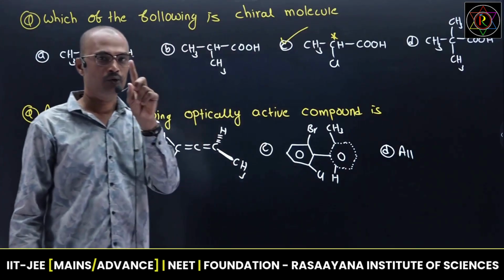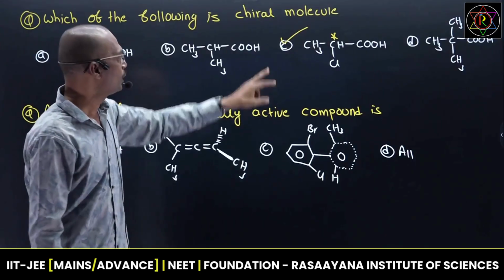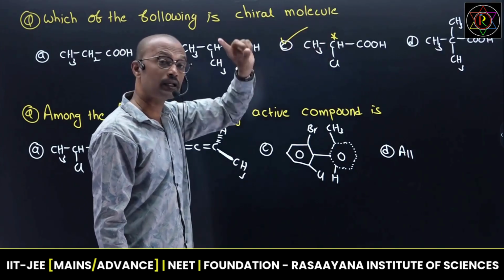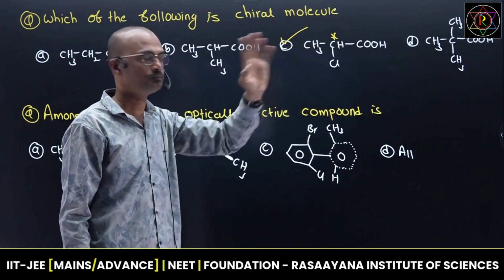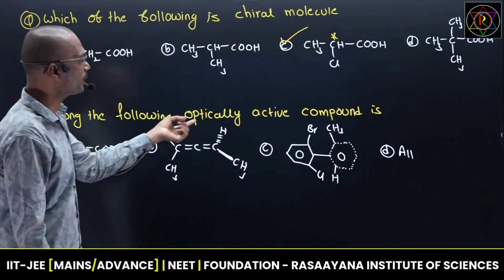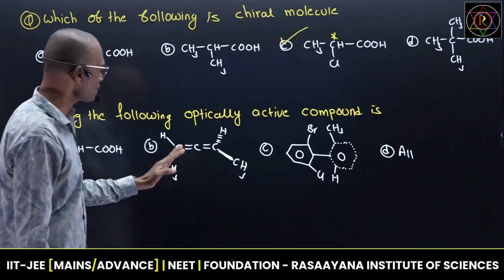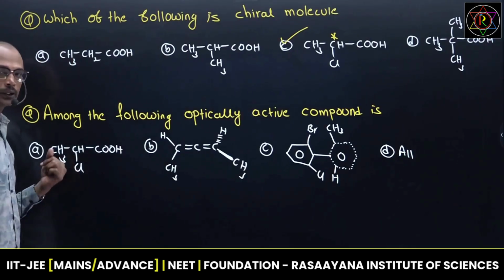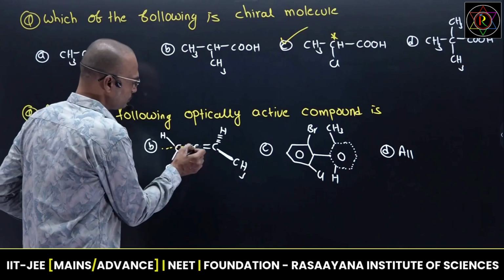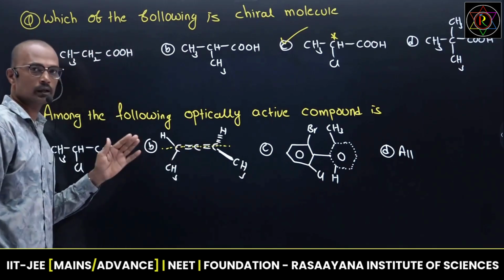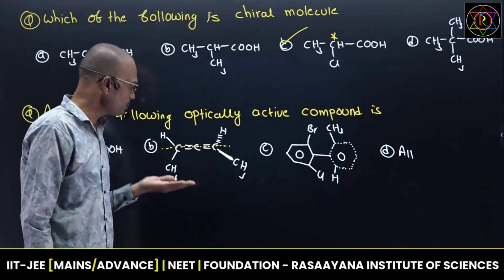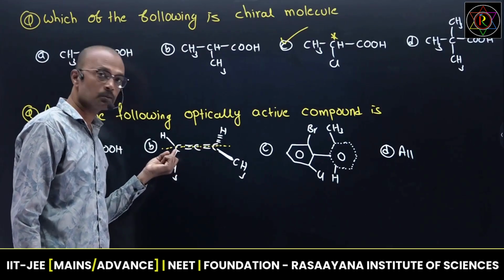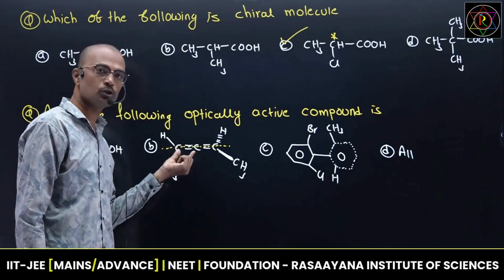If a molecule has only one chiral center, that molecule is said to be a chiral molecule. Because one chiral center is always optically active, always enantiomeric. Next, among the following, the optically active compound is, see, these molecules are not easy to understand right now, but I can say that this molecule has one chiral axis, optically active. This is called a chiral axis molecule. You will understand this clearly in chiral axis properties, but right now remember, along this axis if you see, if this carbon has two different substitutions,